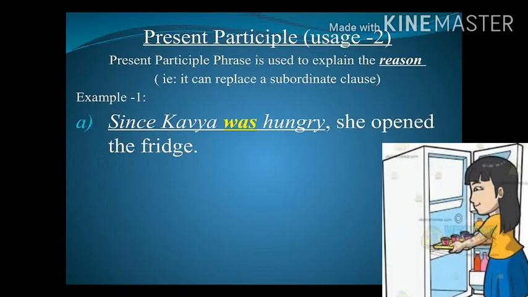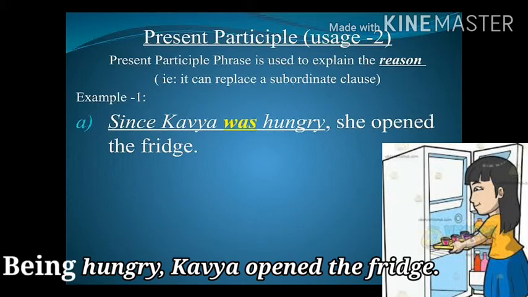A present participle phrase is used to explain the reason. That is a subordinate clause here. In the example, since Kavya was hungry, she opened the fridge. The first clause given here is since Kavya was hungry. Here the verb was can be changed into the ing form, that is being. Being hungry, Kavya opened the fridge. Because the word she here is Kavya, we use the word Kavya in the second sentence. That is how we can make a phrase to indicate a reason.